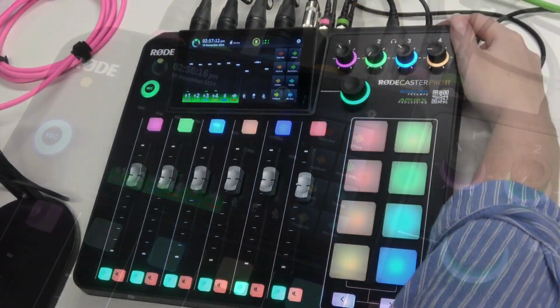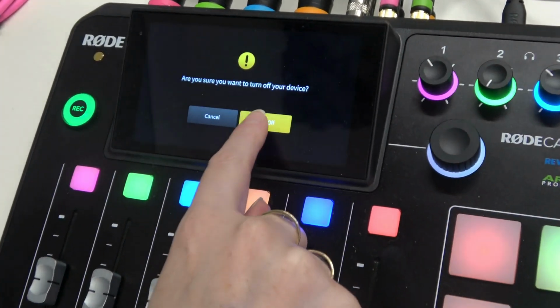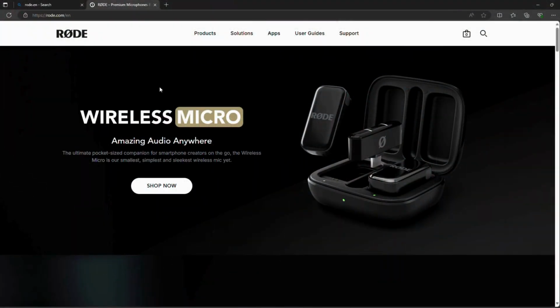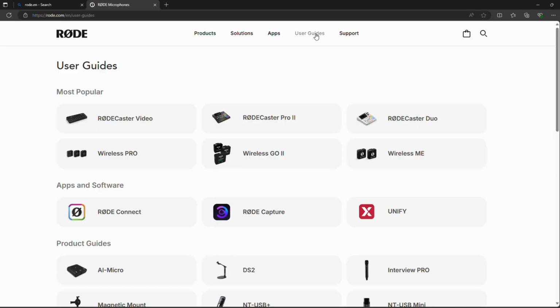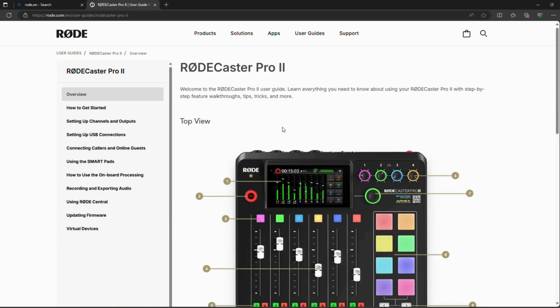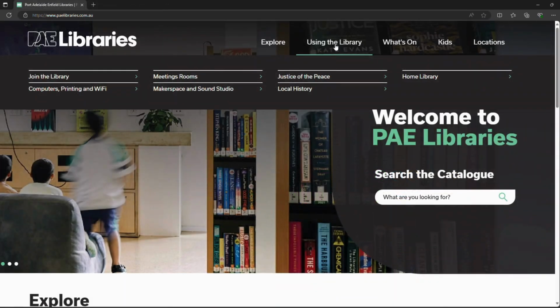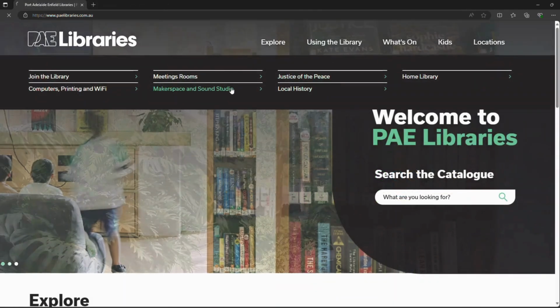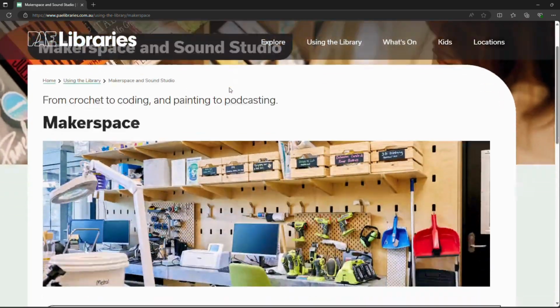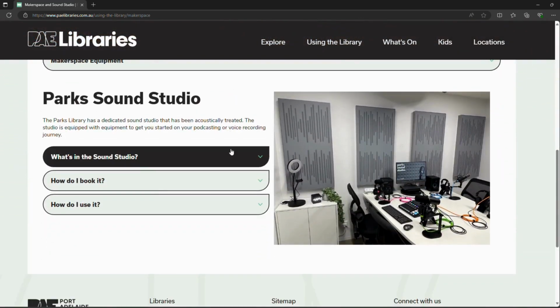And if there's anything slightly more advanced that you're wanting to achieve in your recording, such as having an online guest, we recommend checking out the full guide for the Rodecaster Pro 2 on the Rode website. Find out more about the Sound Studio at PAELibraries.com.au or ask in the library.